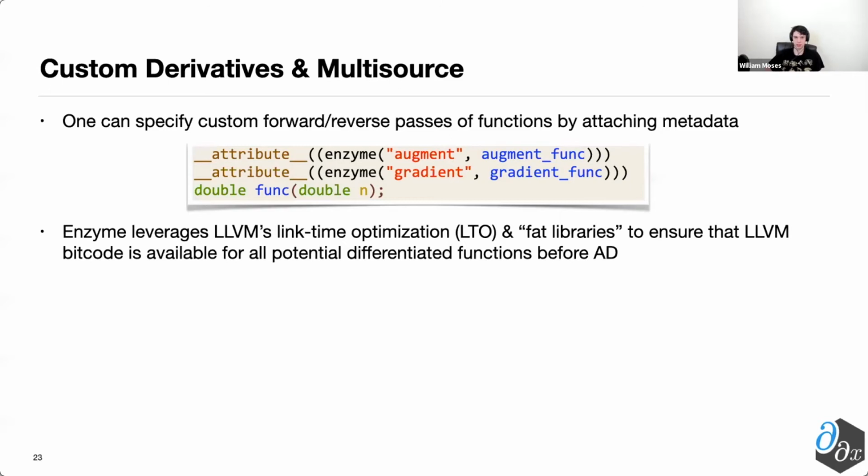And Enzyme does so by leveraging existing tools in LLVM, specifically link time optimization, which says, I want you to keep around the LLVM for all of your functions, and then at link time, run some additional optimizations. And as long as we run with link time optimization and then run Enzyme at link time, this ensures that we have all of the source or LLVM available for us to be able to differentiate. Moreover, these fat libraries effectively include both LLVM and the actual binary itself. So if we need to look at the definition of an individual function, then we have that accessible.